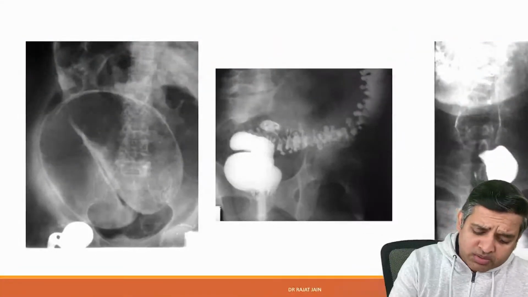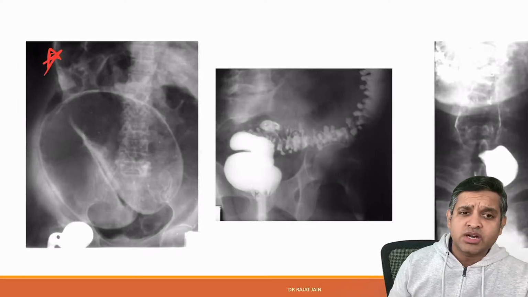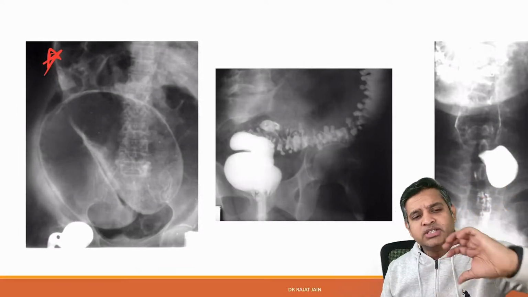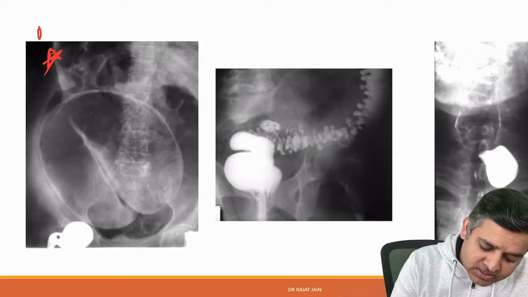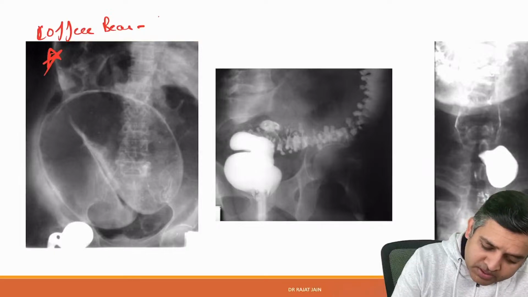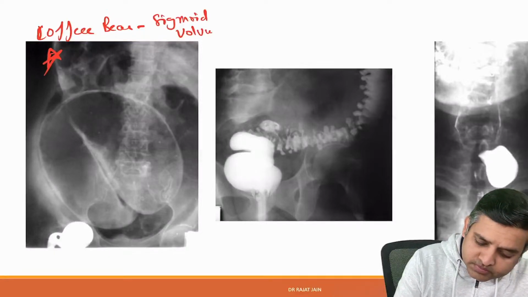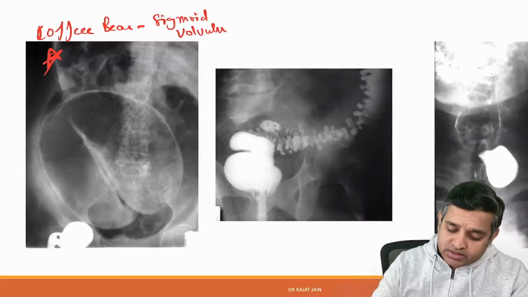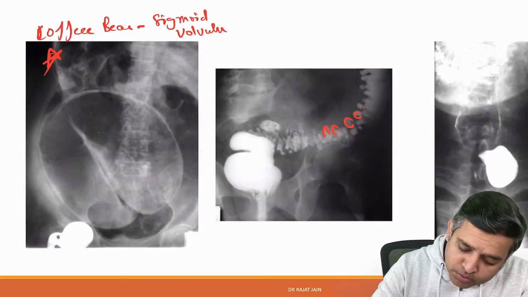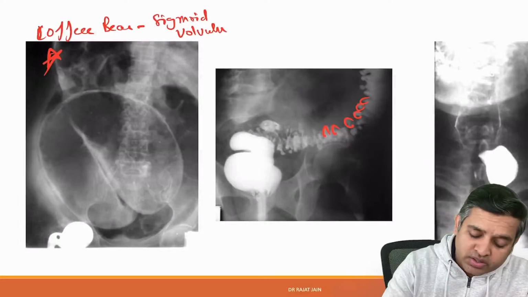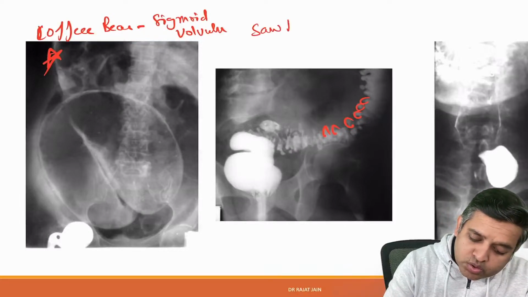Now this is the commonest image that we get in the exam. What is this called as? One part of the bowel is turned on its axis. What is this called as? This is called coffee bean appearance. Coffee bean appearance is a feature of sigmoid volvulus. Whereas multiple contrast filled out pouching in the sigmoid colon is sawtooth appearance, which is a feature of